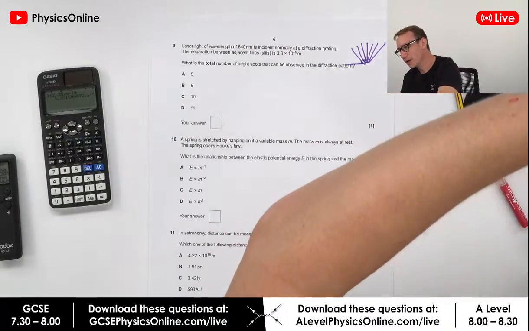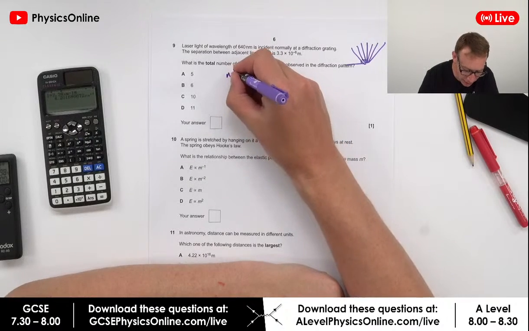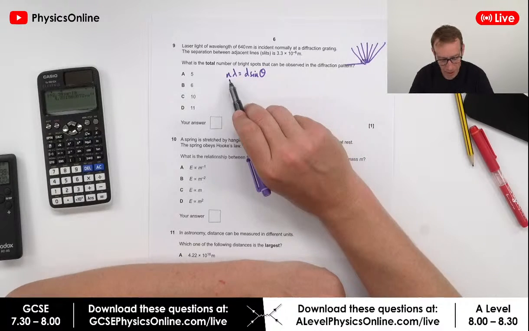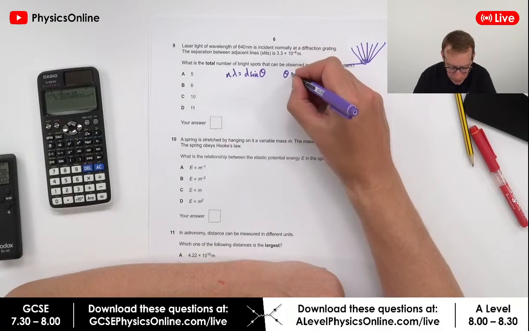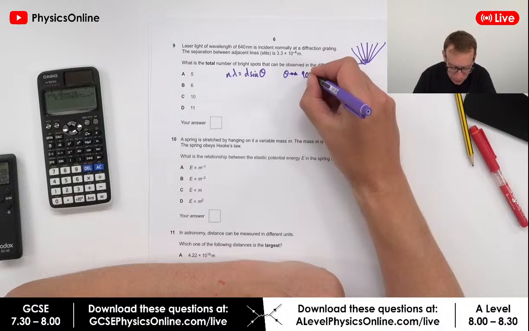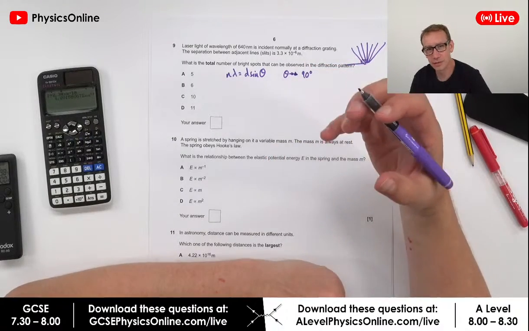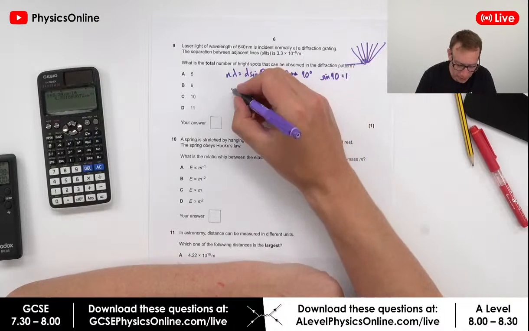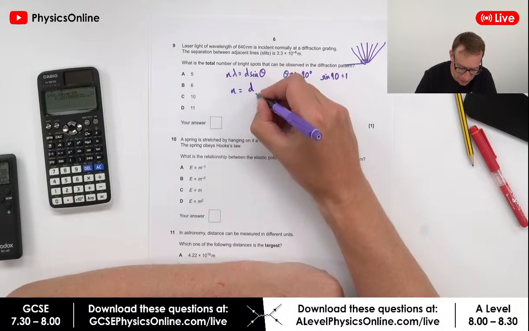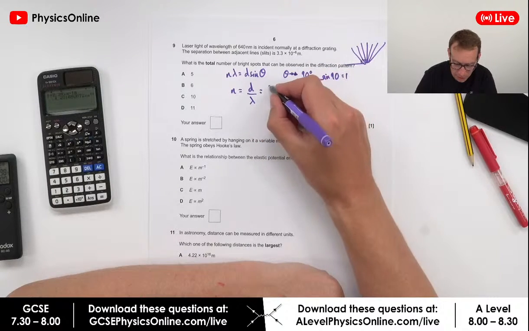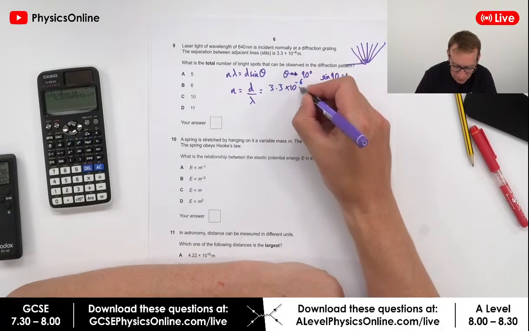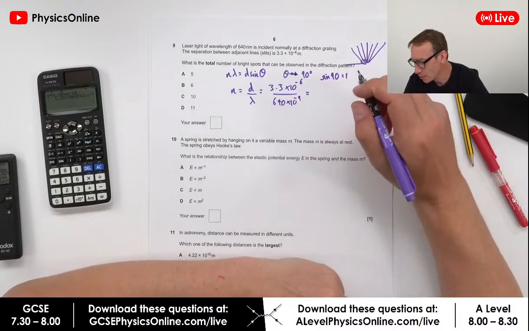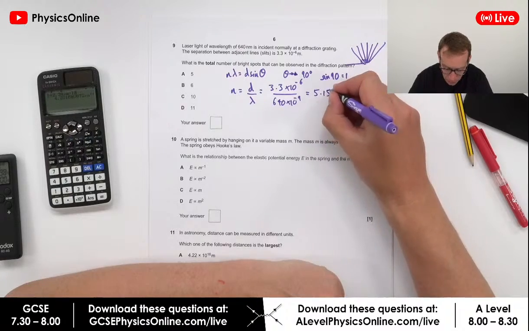So I'm going to check my working here. We know that n lambda is equal to d sine theta. We want to find the maximum value of n when theta is tending towards 90 degrees. And of course, sine of 90 is just equal to 1. And therefore, we can say that n is equal to d over lambda. So we can put the numbers in, 3.3 times 10 to the minus 6 divided by 640 times 10 to the minus 9. And when we do that, we find this is equal to 5.15.